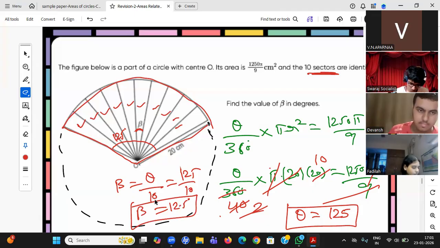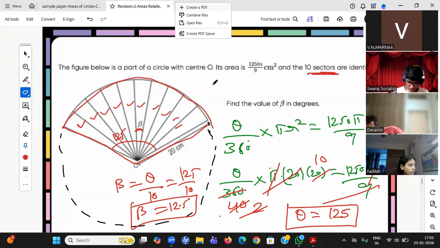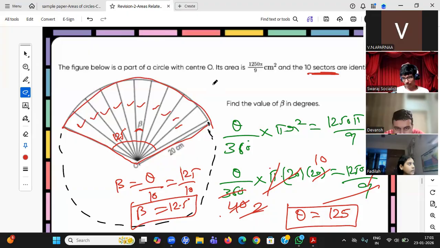Cross check, student. Yes, one student gave the answer. Very good. Now 12.5, he's asking for the value of beta. So the total you got is 125, and it is broken into 10 sectors, meaning 10 parts.